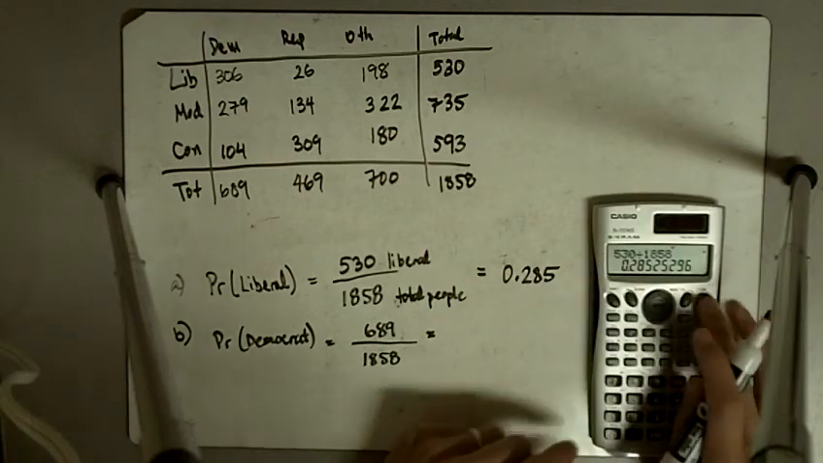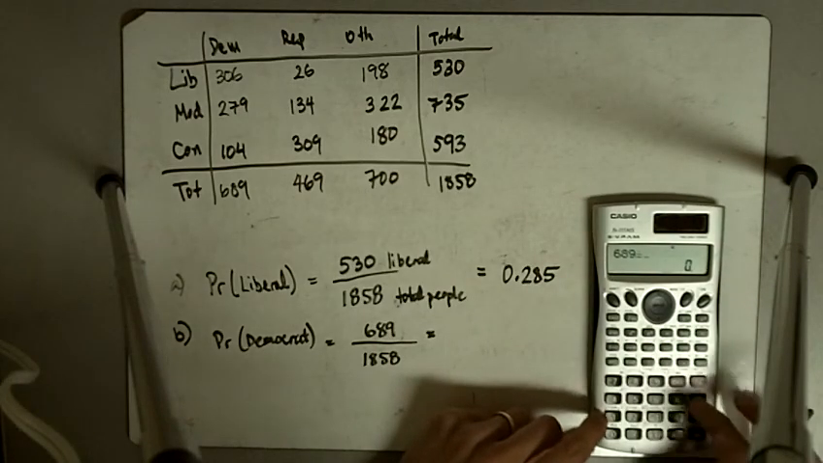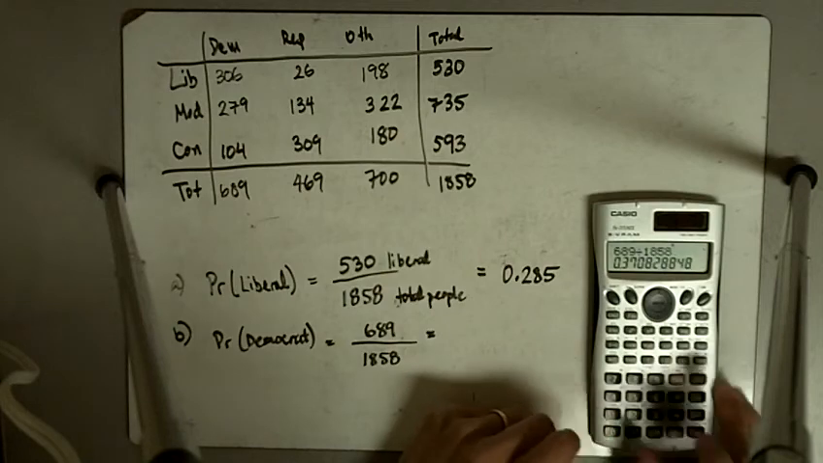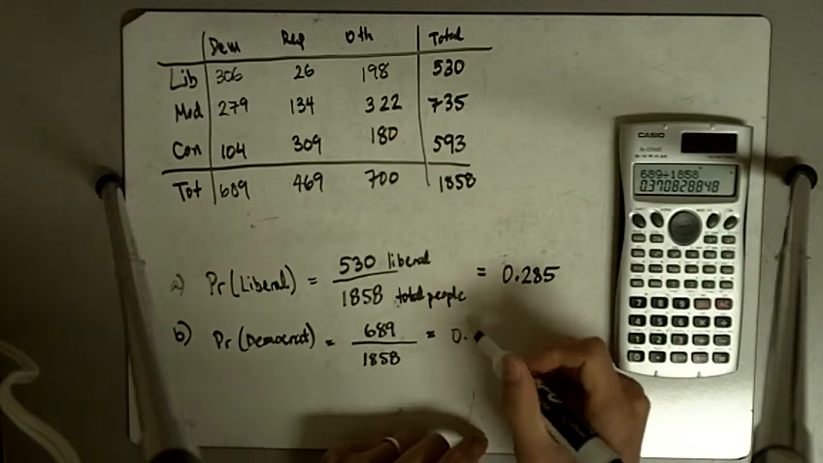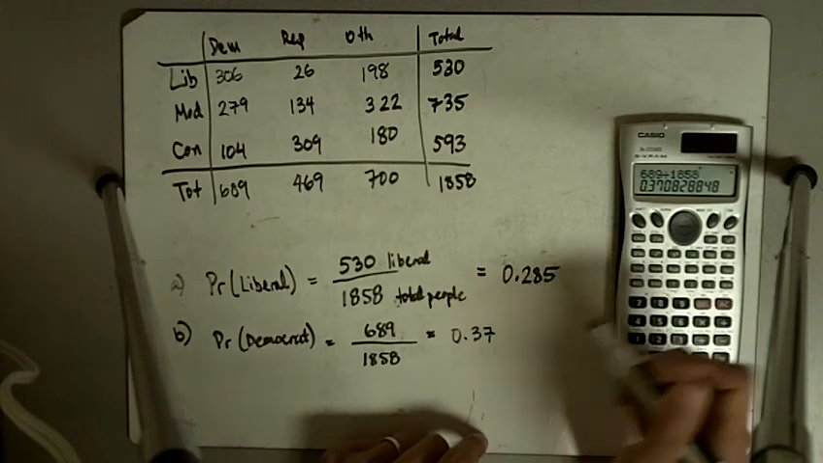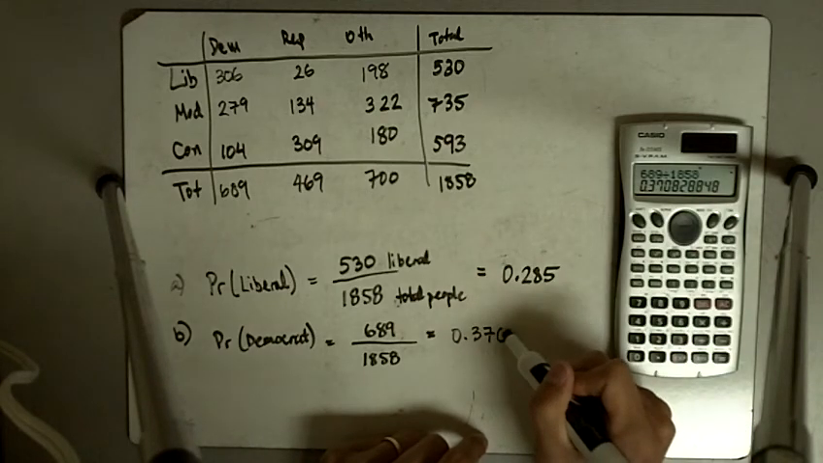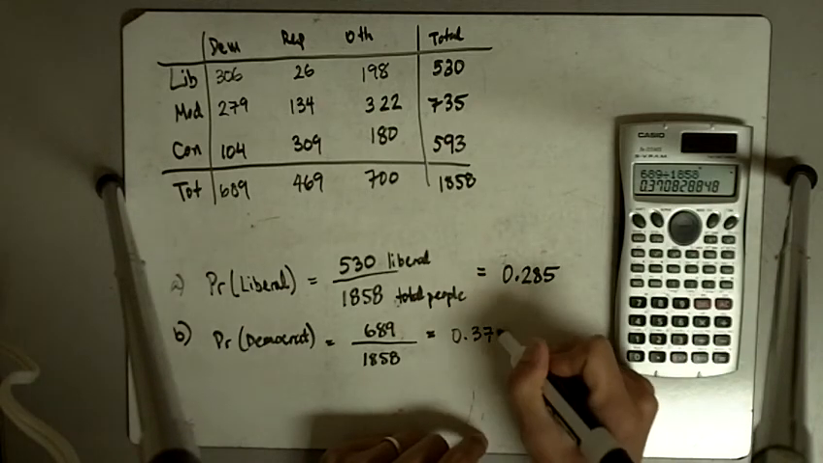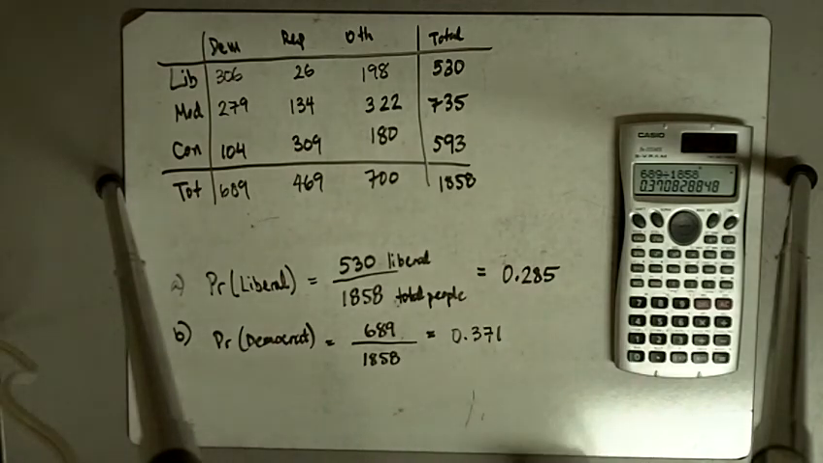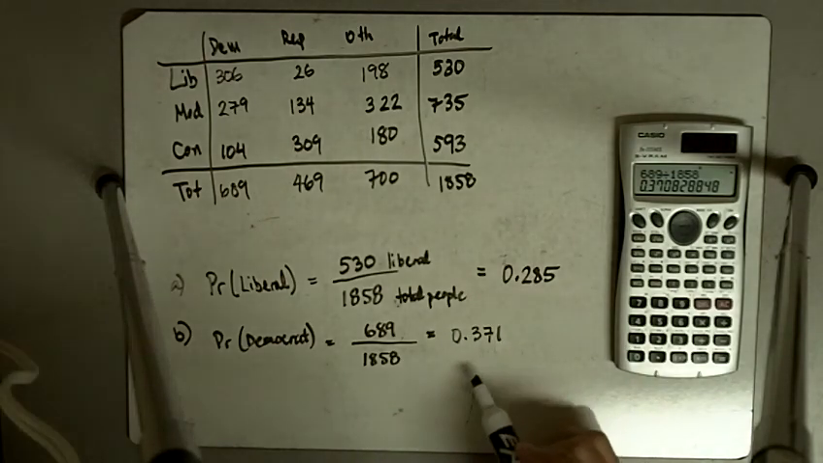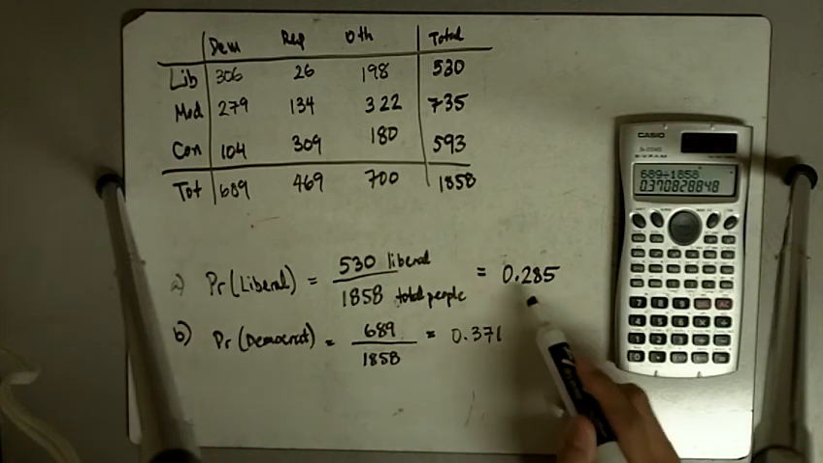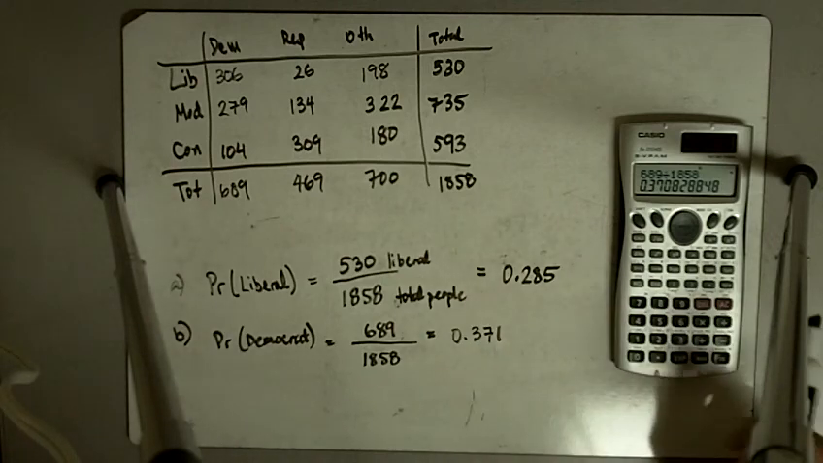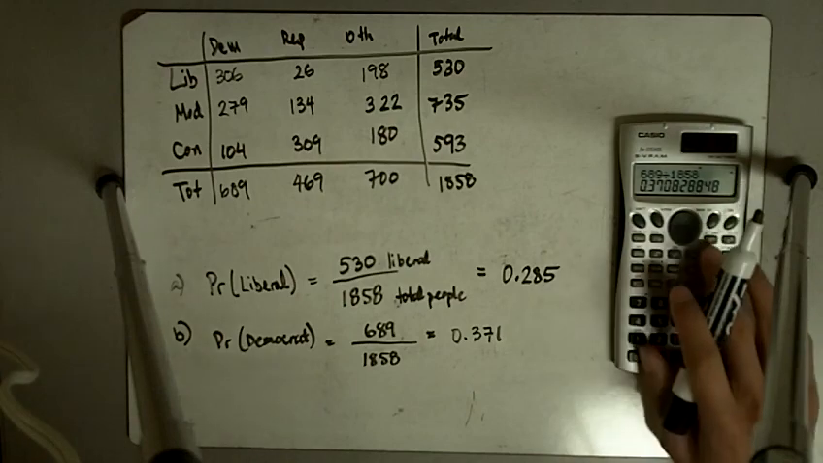So we're going to do 689 divided by 1,858, and we have a total of 0.37, and because of the 8 after the 0, that rounds up to 0.371. Okay, so the probability of selecting a Democrat at random is going to be 0.371, and the probability of selecting someone who identifies himself or herself as liberal is 0.285.